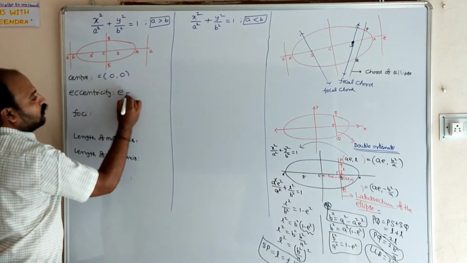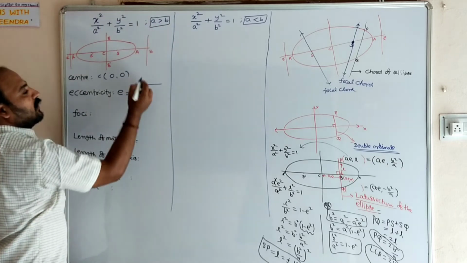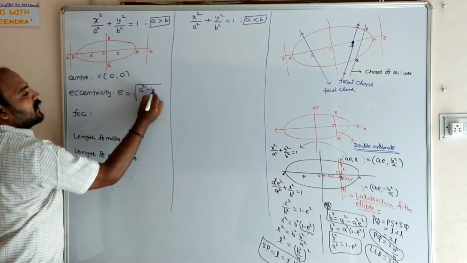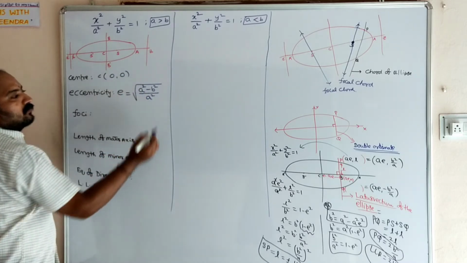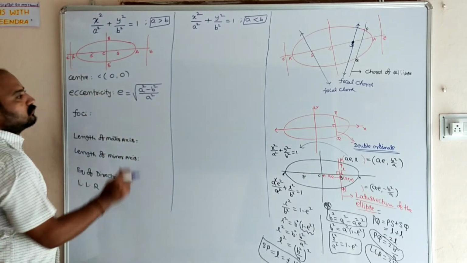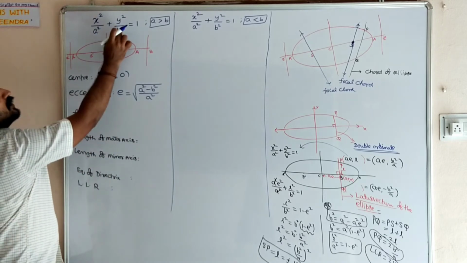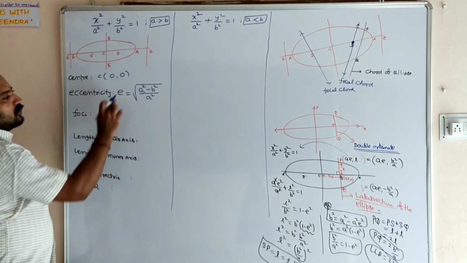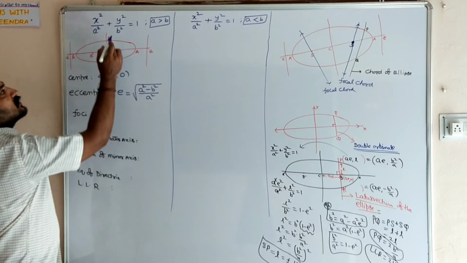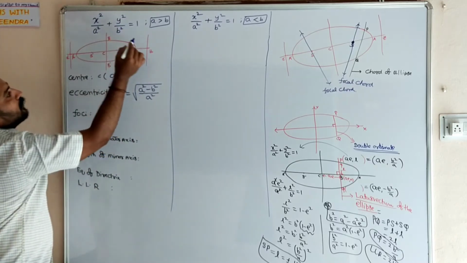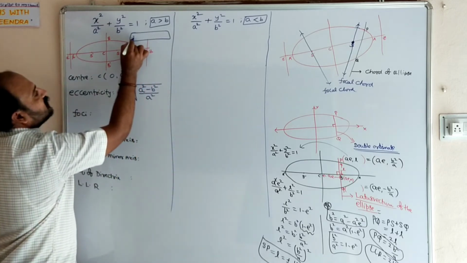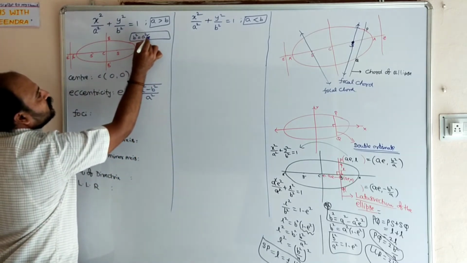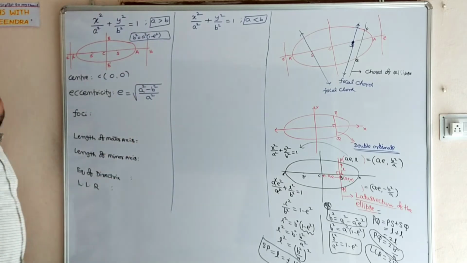Eccentricity e equal to, when a is greater than b, square root of a square minus b square, divided by whatever we wrote first, that only will come into the denominator. And one more important thing here, b square value. If you simplify this, you will get b square as, remember that is also an important result. I already explained that. b square equal to a square into 1 minus e square, or a square minus a square e square.